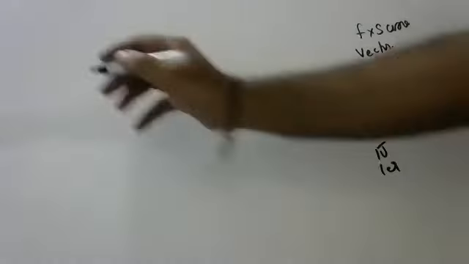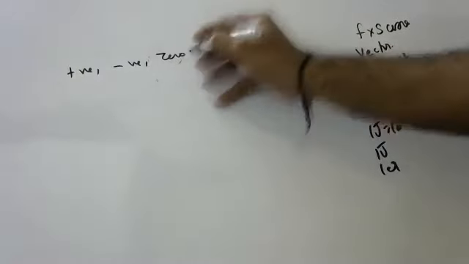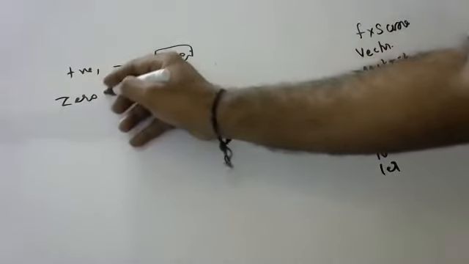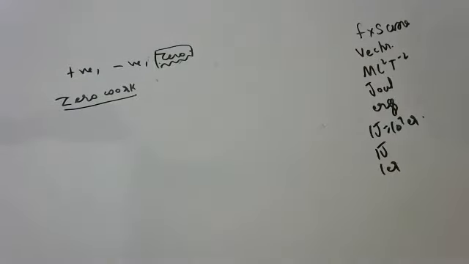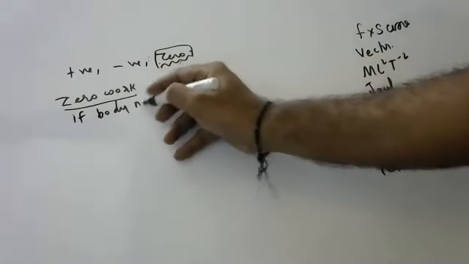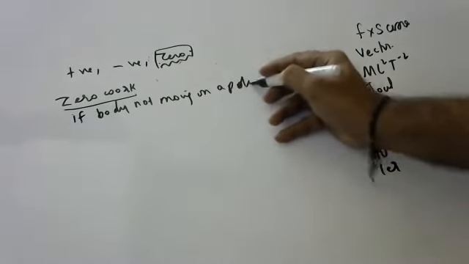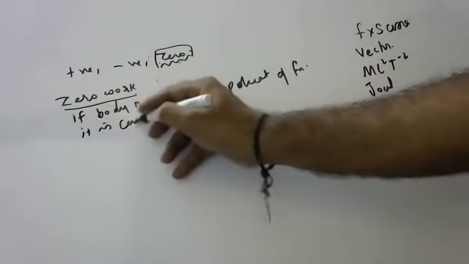Now, types of work. There are different types of work. Positive work is there, negative work is there, zero work is there. Can anyone say what is zero work, girls? So when there is no displacement. Very good, fantastic. If a body is not moving on application of force, it is called zero work.